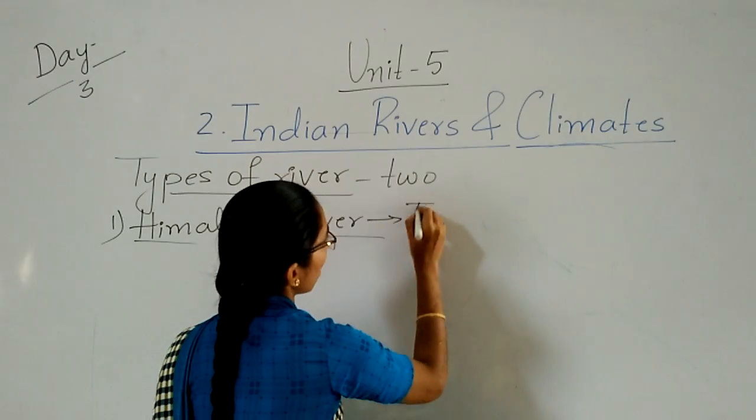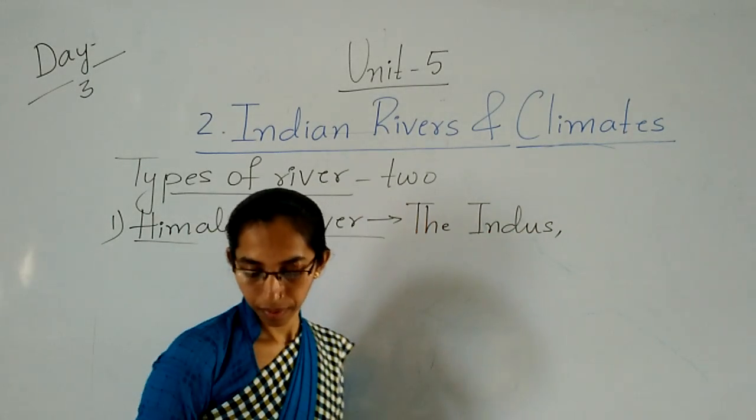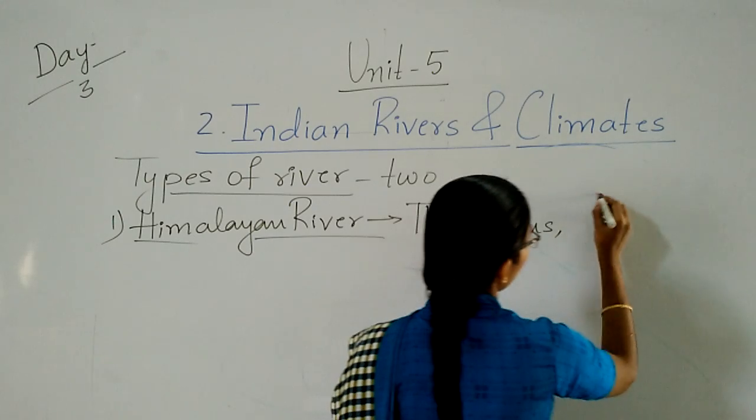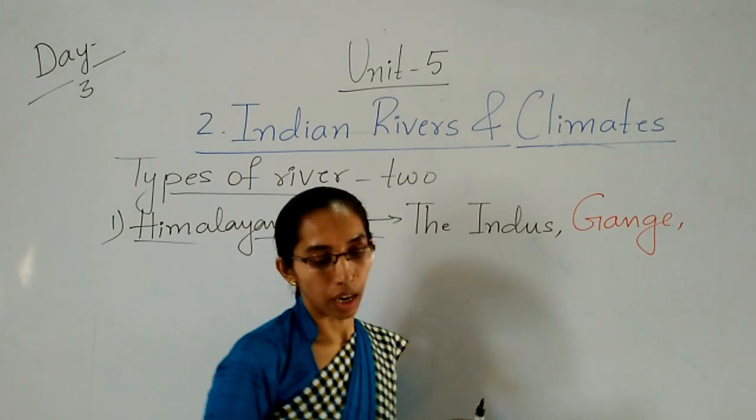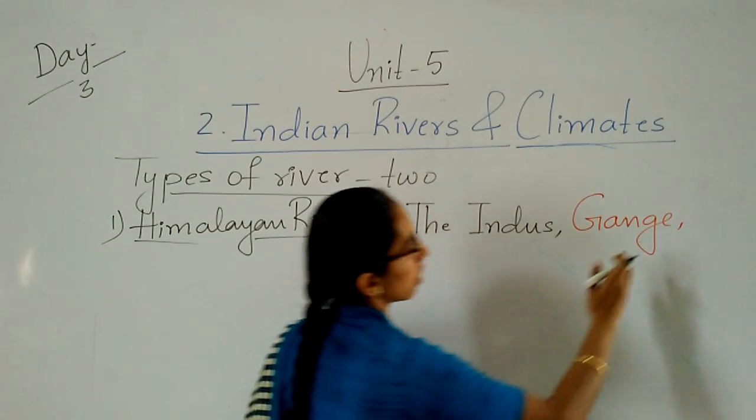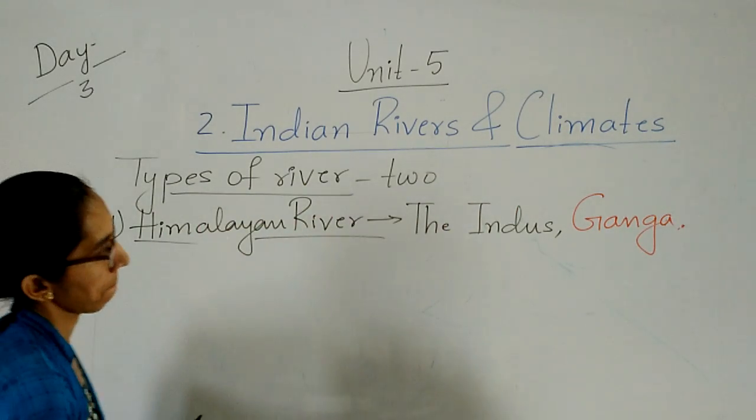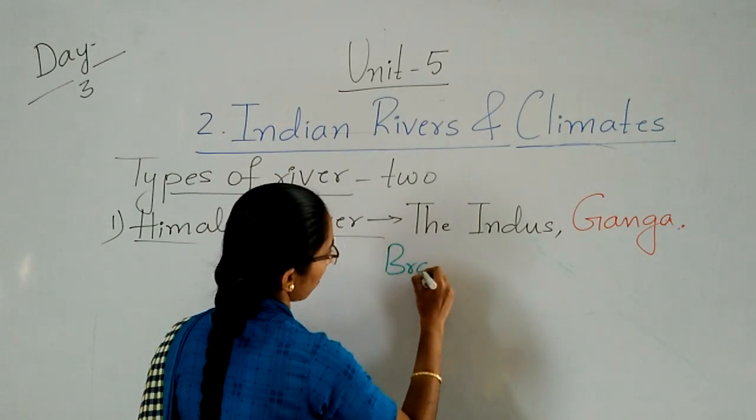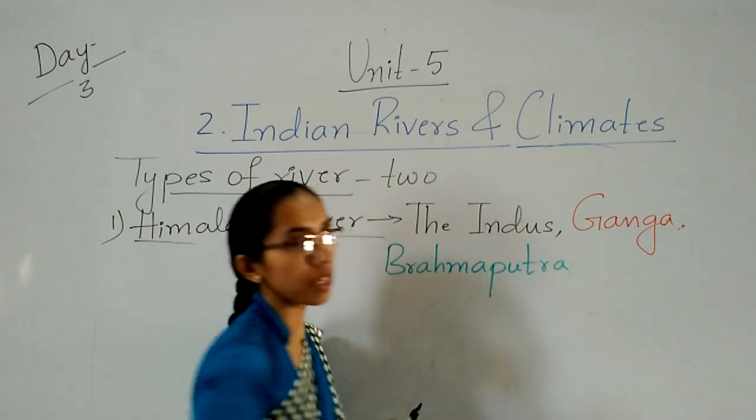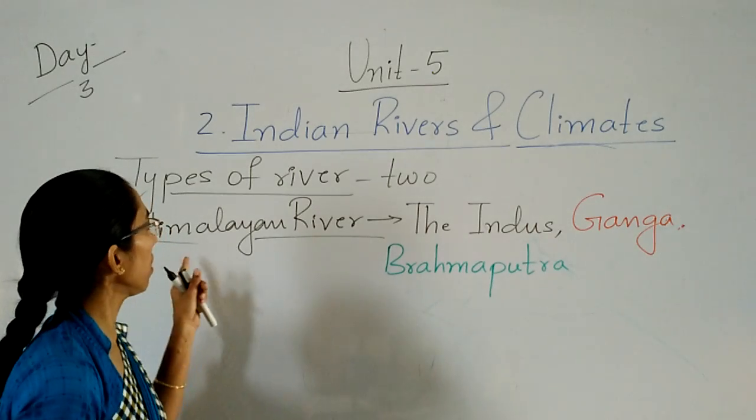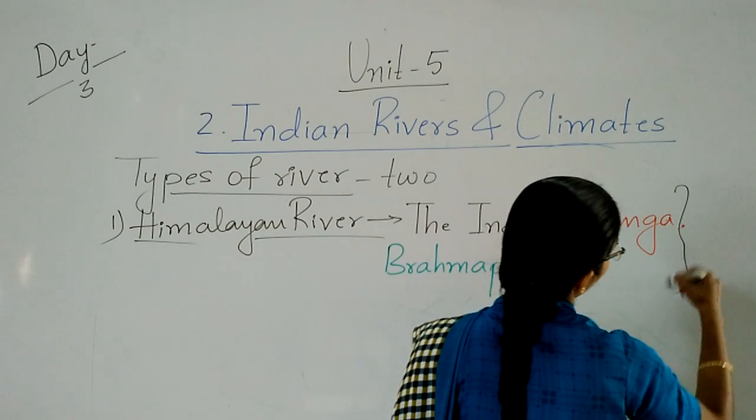So, which is the first here? The Indus. And children, the next one is Ganges. And then the last one is what? Last one, Brahmaputra. So, these are the three major rivers in the Himalayas.